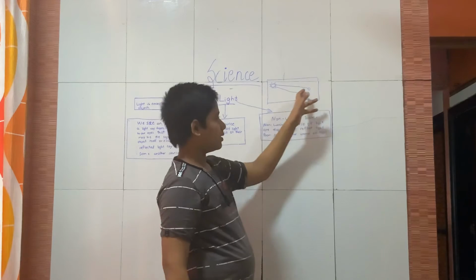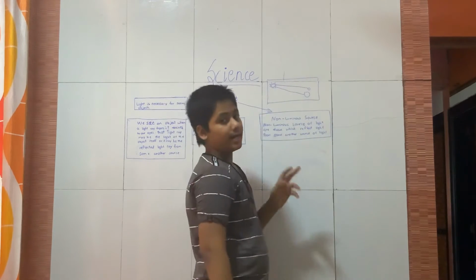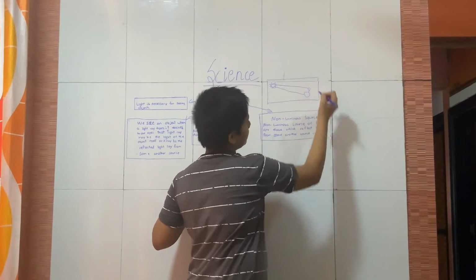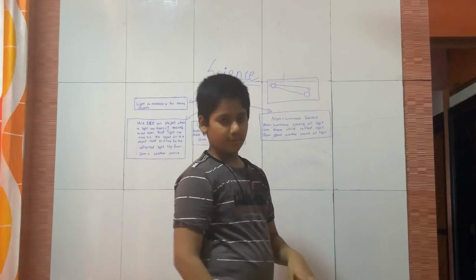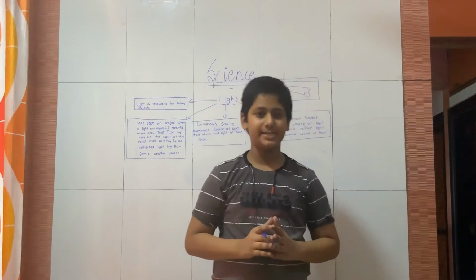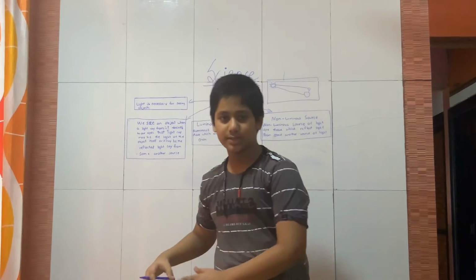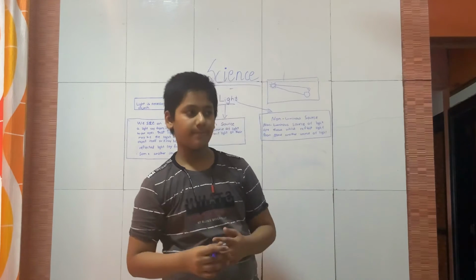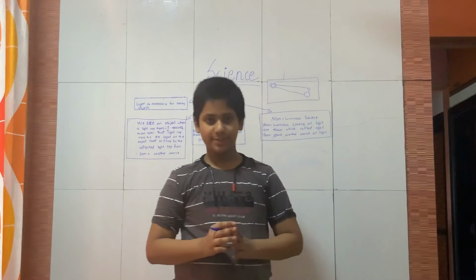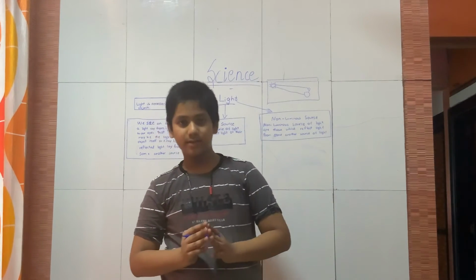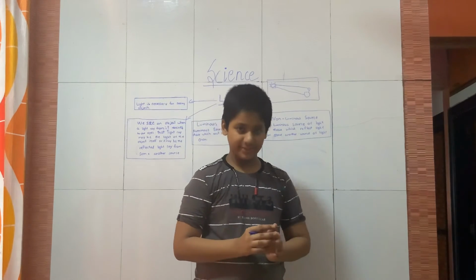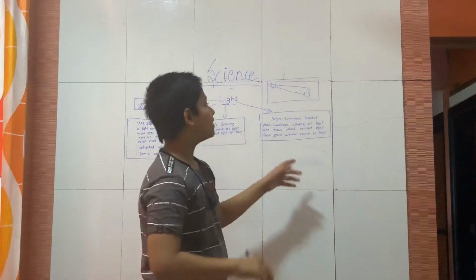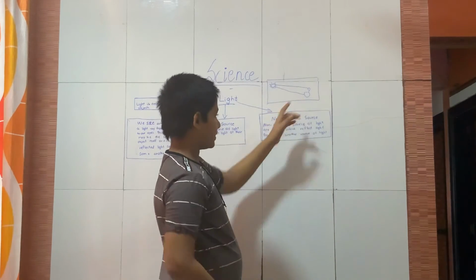The moon gets the light from the sun, and it reflects it towards the earth. By this reflection we can see the moon in the sky. What if there is no sun? Can we see the moon? No, it's not possible. So this is also one small example.